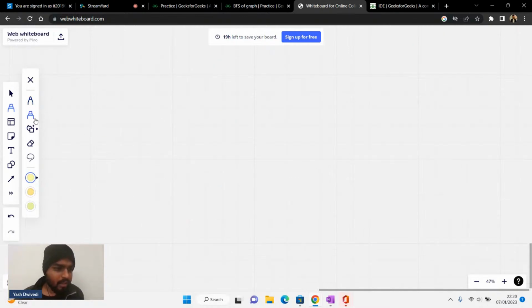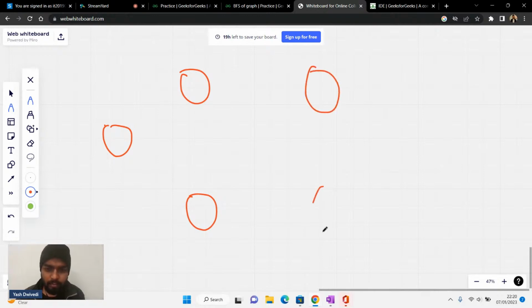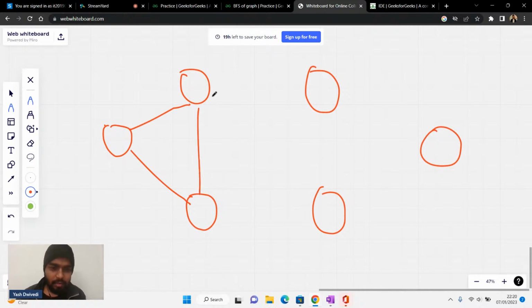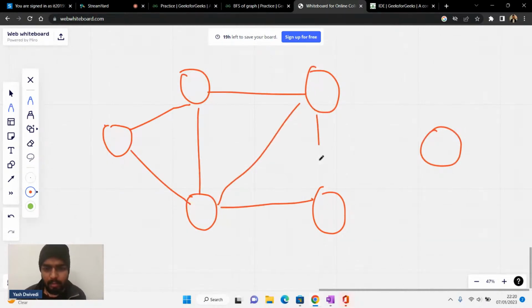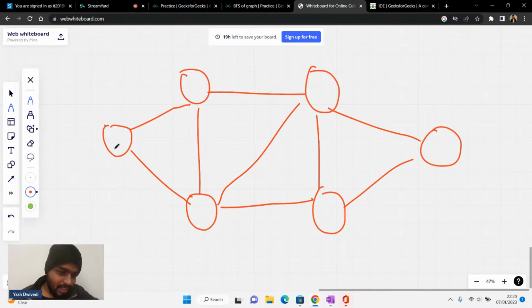All right. Now, similar to this, if I talk about a graph, let me draw a graph for you now. Let's say this is the graph that I'm having, and let's say this is the source, my starting point. Then what will I do? Breadth first search and level order are the same. Yes, BFS is the same as level order traversal.